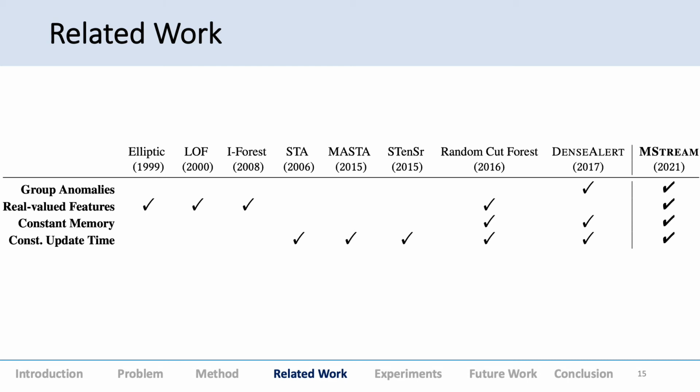Random cut forest was the only one which, among random cut forest and Densalert, could actually work with real value features, and some of them were constant memory and update time, but MStream kind of has all the attributes.